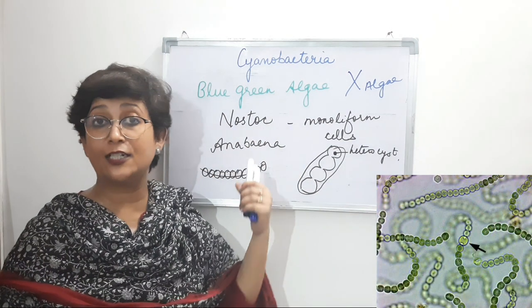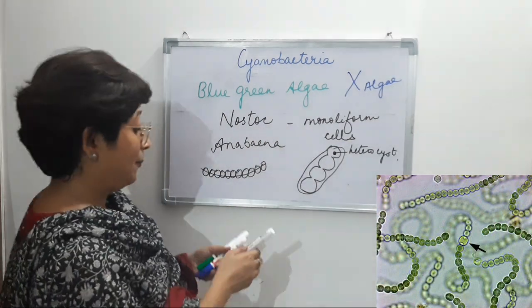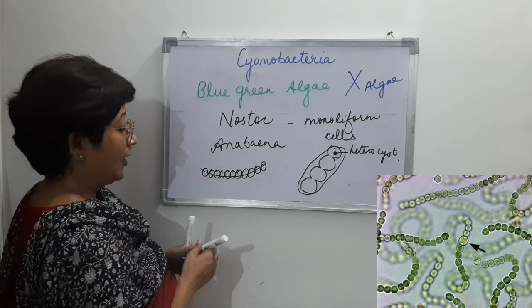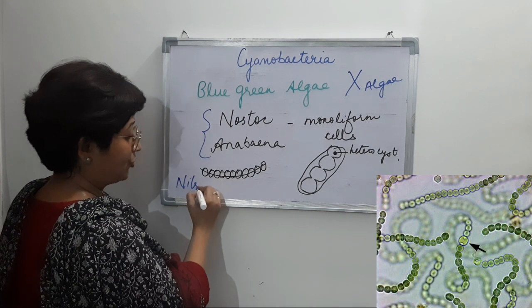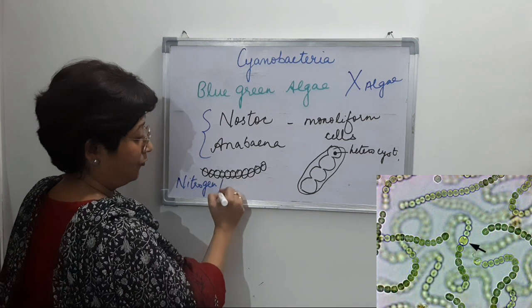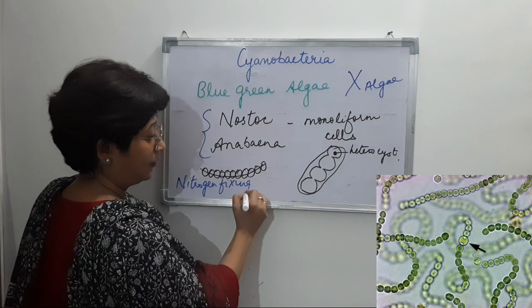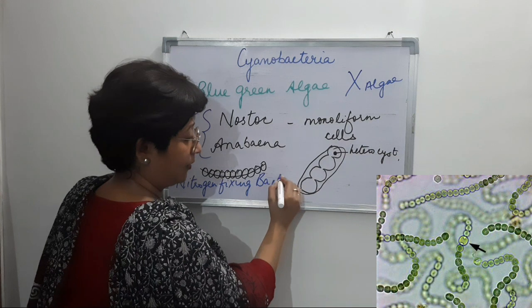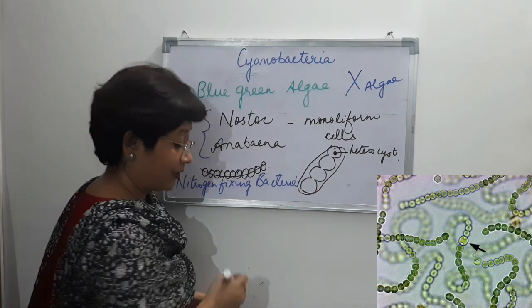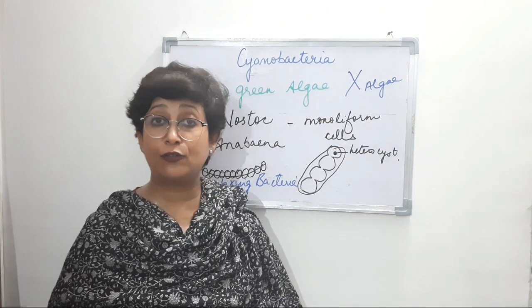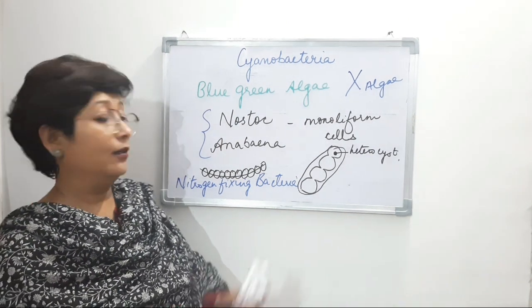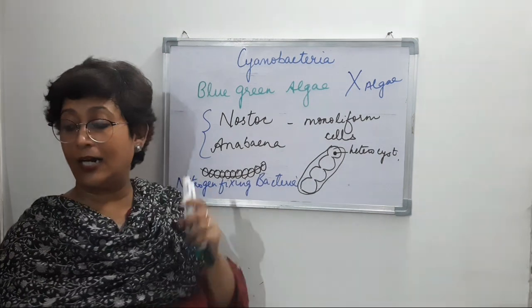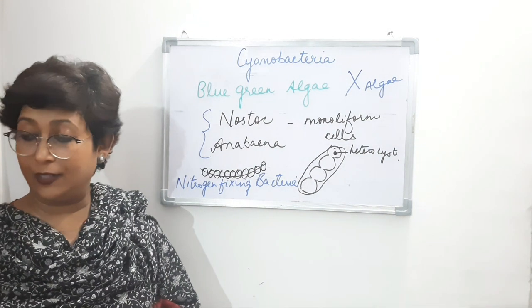So these are the nitrogen fixing bacteria. You've studied about the nitrogen cycle in the previous classes, right? So the nitrogen fixing bacteria are Nostoc and Anabaena.